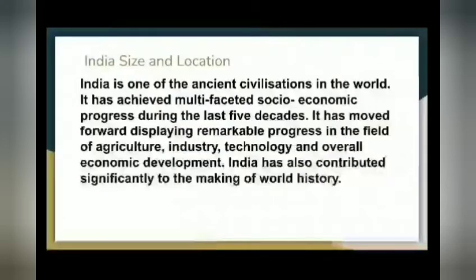Today, as you all know, India is a land of cultural diversity, and it has a practice of ancient civilizations from many years, children. So it is one of the ancient civilizations in the world, and it has also achieved multifaceted socio-economic progress.